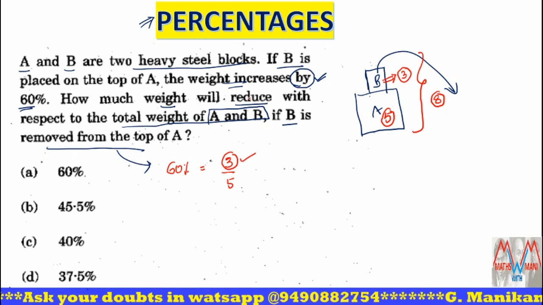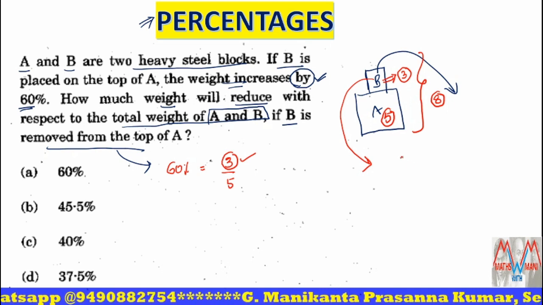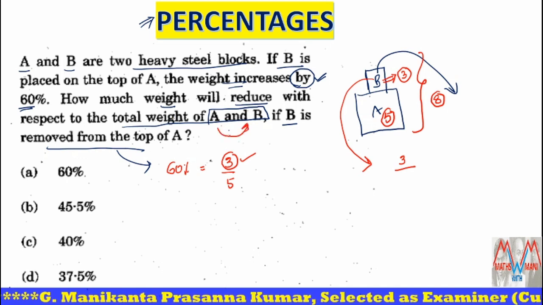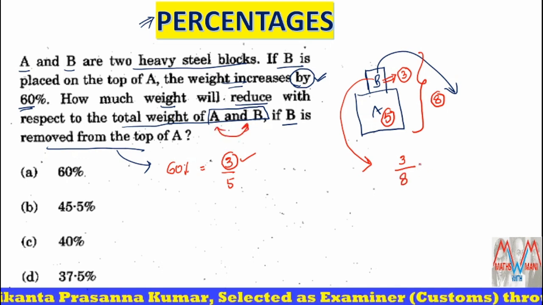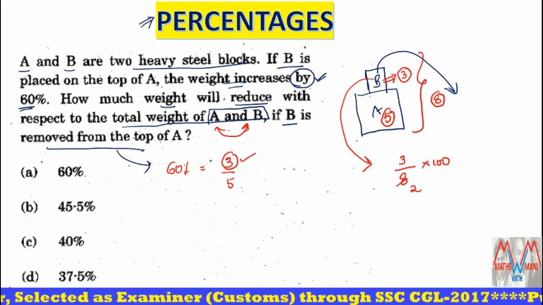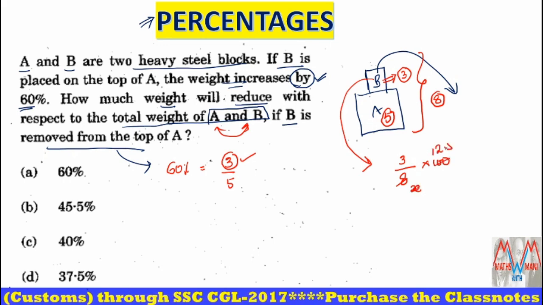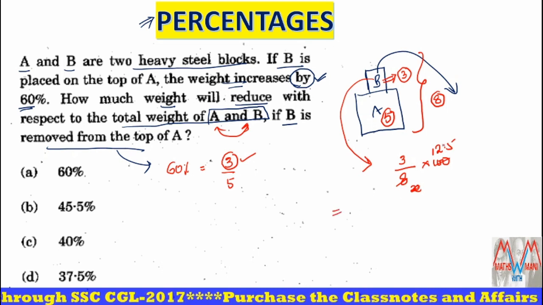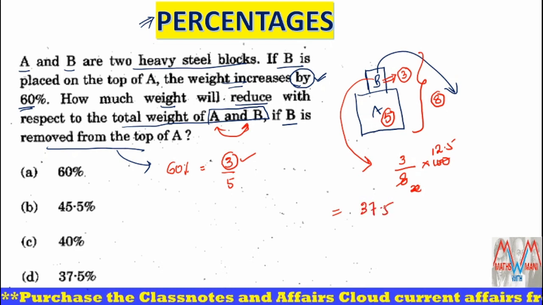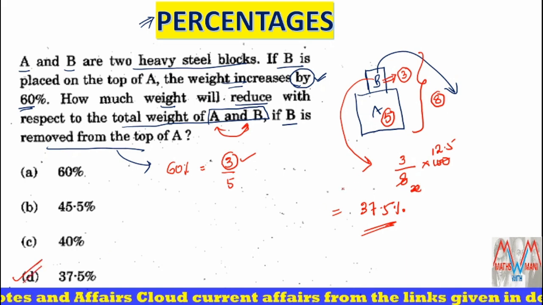Now you are removing the block B. What is the weight of B? 3. So 3 kgs were removed, and you are comparing with respect to A and B. What is the total weight of A and B? 8. You want the percentage, so into 100. 100 by 8 is 12.5. Yes or no? So 12.5 into 3, that is 37.5 percent. That is the fourth option, the correct answer, 37.5.